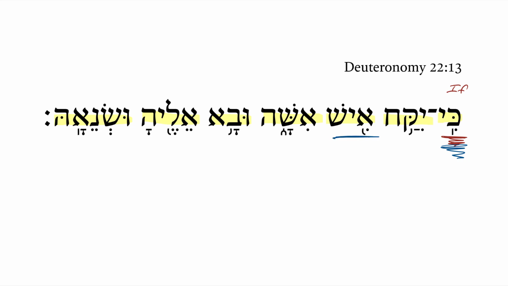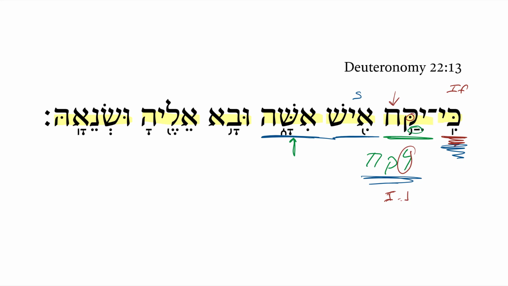If a man, here serving as the subject, if a man takes. Now here the verb is lakach. Lakach. But notice this one lamed will assimilate here as the dagesh, very similar to our one nun verbs. And so this is a bit odd for a verb. However, lakach morphs this way, and so it's something to be familiar with, probably something you already are familiar with. If a man takes a wife, here I think we have isha for woman more generically, but in this context,